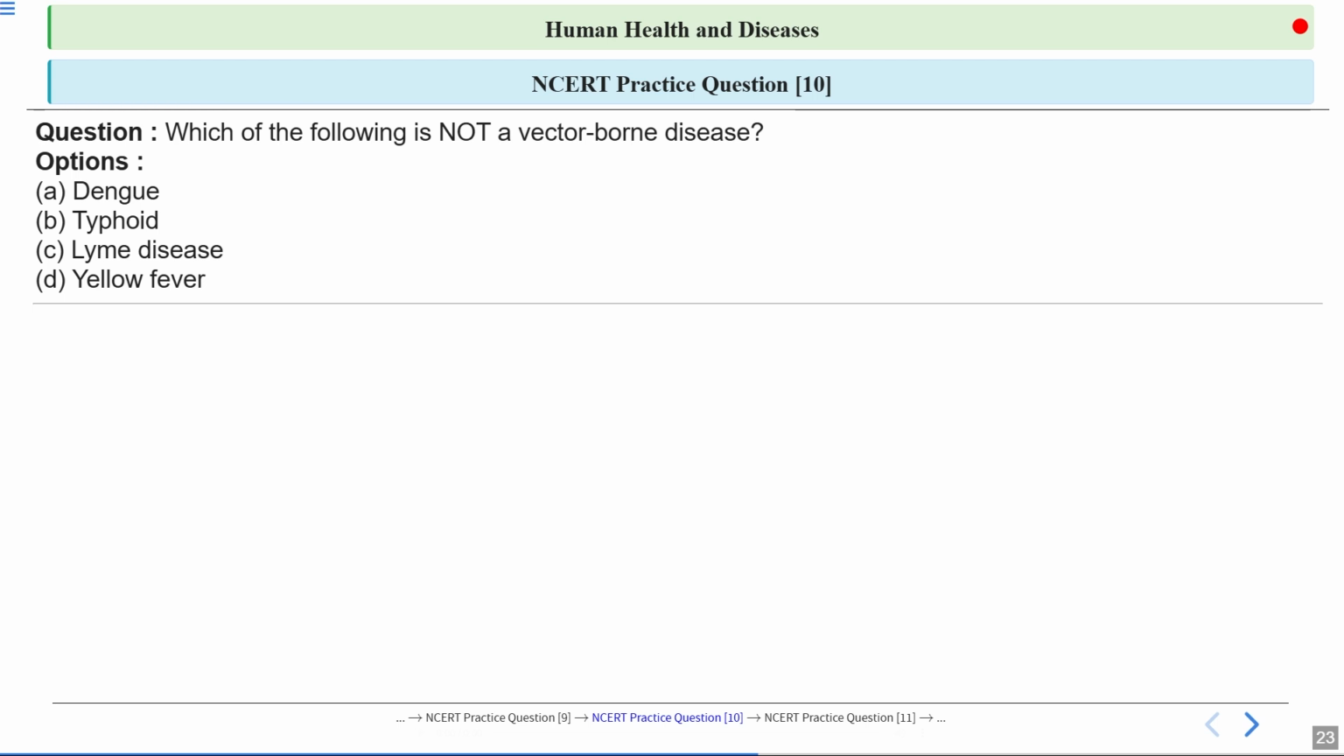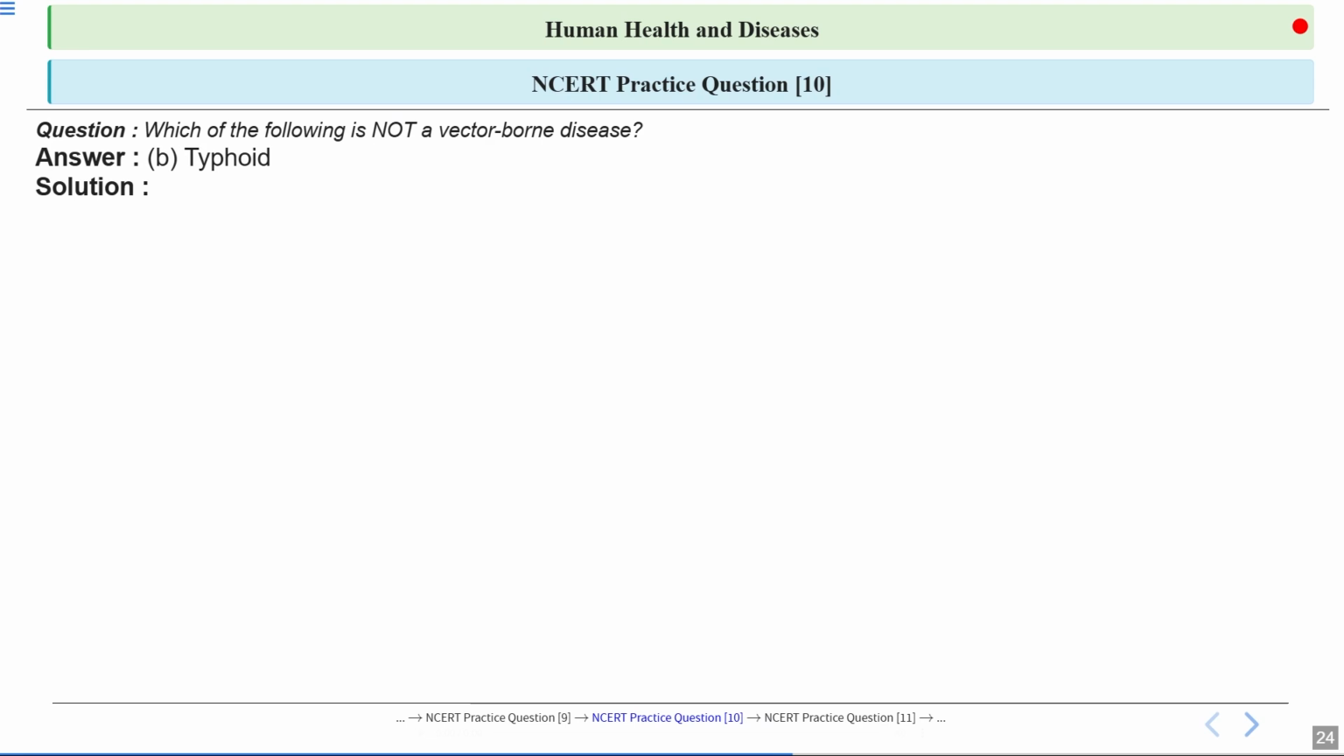Okay, so what are vectors? Vectors are like mosquitoes and flies, which transmit the pathogen from one person to another person. So they transmit the disease from one person to another person. Okay, so here they are asking which of the following is not a vector-borne disease. So let's have a look at the answer. Okay, so option number B, typhoid is the correct answer.